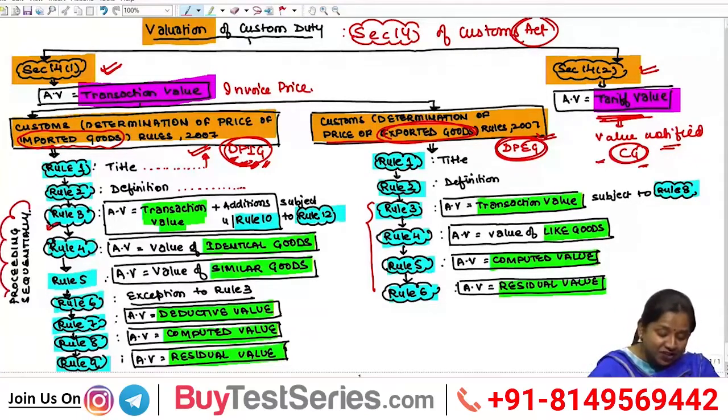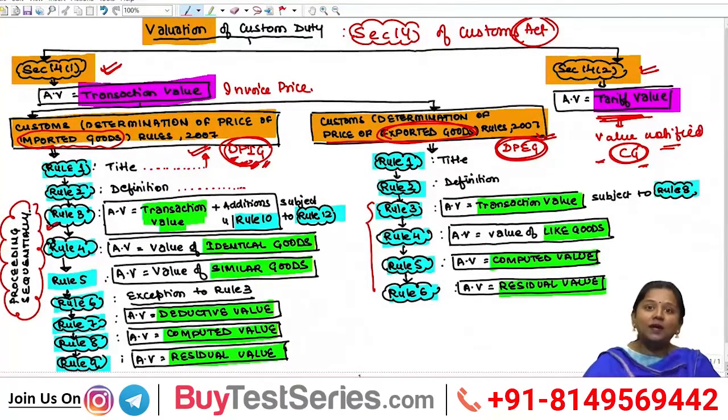By proceeding sequentially, we shall always determine the assessable value first of all primarily under rule 3. That is, the first preference shall always be given under rule 3. Subject to certain conditions, the transaction value or the invoice price at which goods are imported in India, plus certain additions to be made under rule 10, the aggregate of both of them shall be taken as the assessable value. What all are the additions under rule 10, that we will see subsequently.